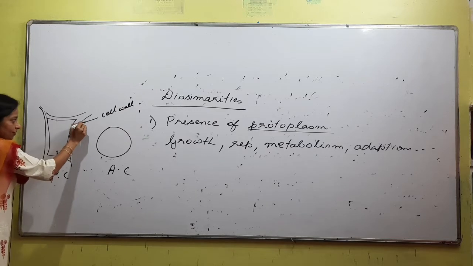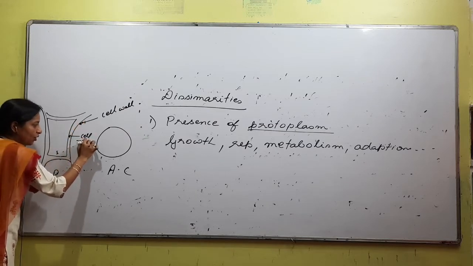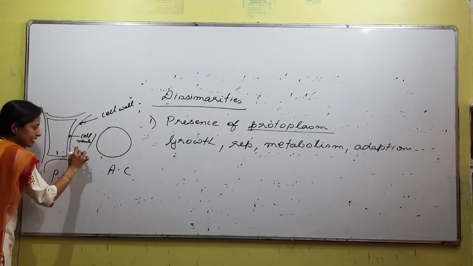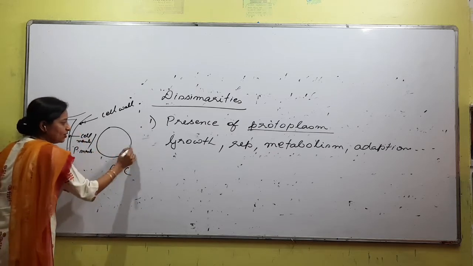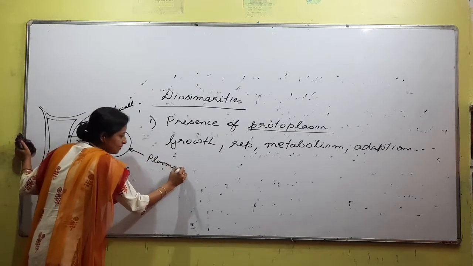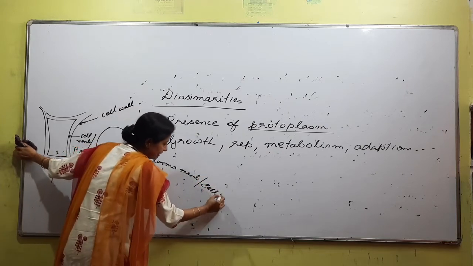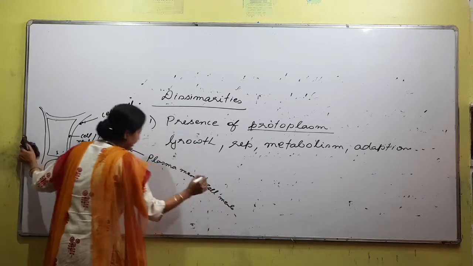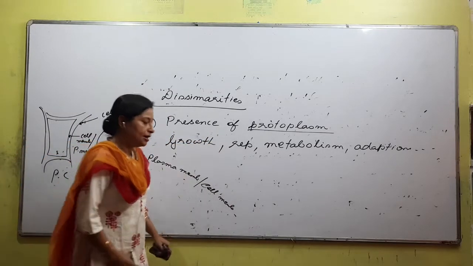If this is the cell wall, then this is called the cell membrane, or it is also called the plasma membrane, right? In case of an animal cell, there is no cell wall, so directly what will be there? Plasma membrane or cell membrane. Other things will obviously be inside, right? So now I will explain what protoplasm is.